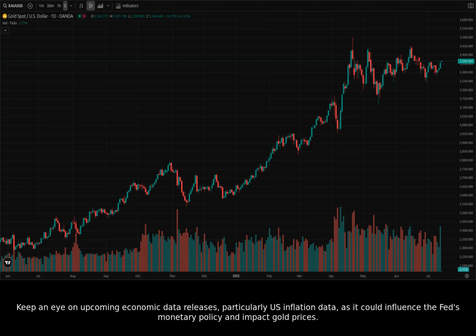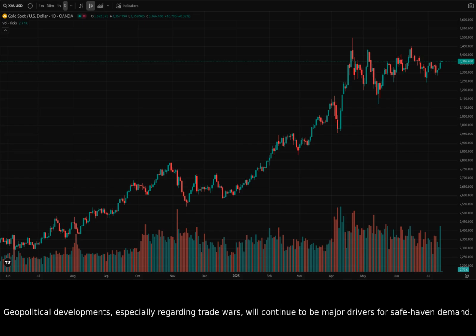Keep an eye on upcoming economic data releases, particularly US inflation data, as it could influence the Fed's monetary policy and impact gold prices. Geopolitical developments, especially regarding trade wars, will continue to be major drivers for safe haven demand.